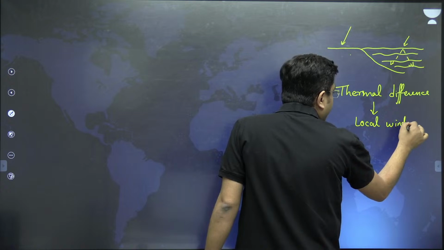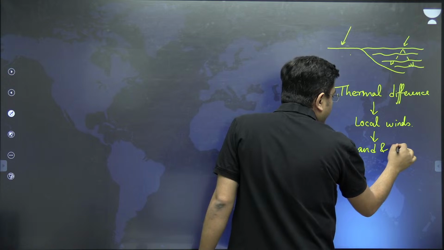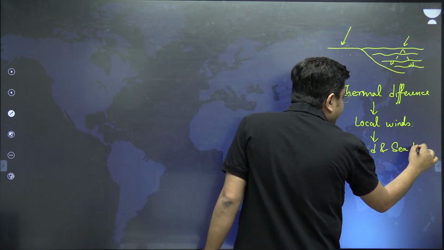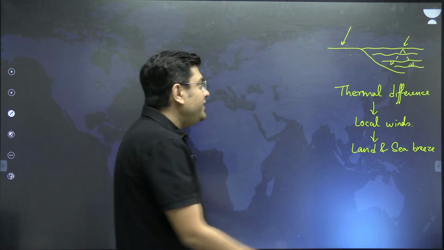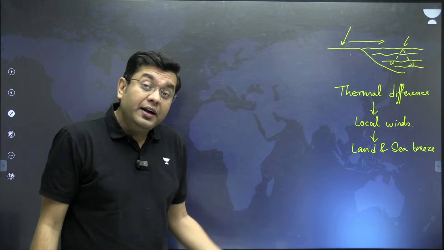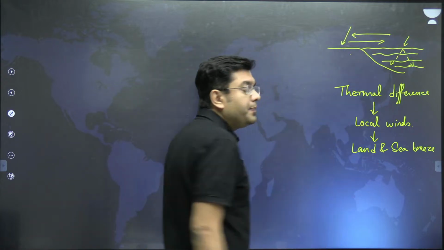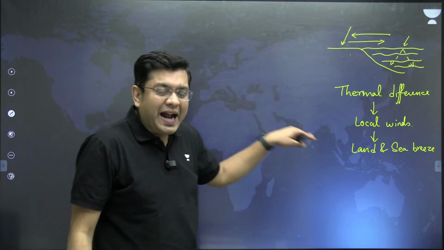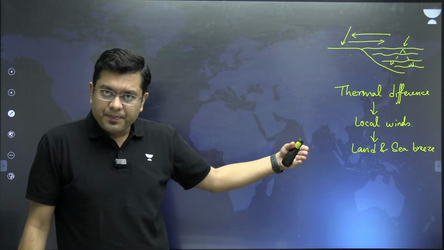Local winds in the form of land and sea breeze basically end up moving on a daily basis. That means during the day you will have a wind moving from land to the sea, and during the night, you will have a breeze moving from sea to the land. So what these land and sea breezes end up doing is they moderate the temperature.